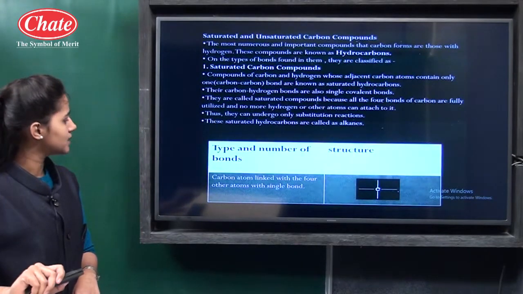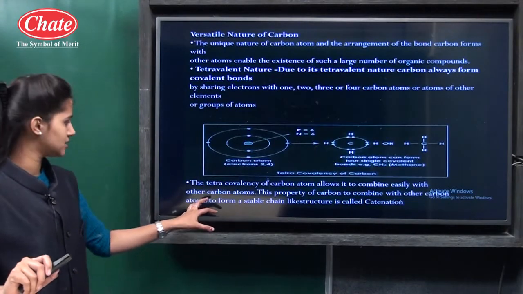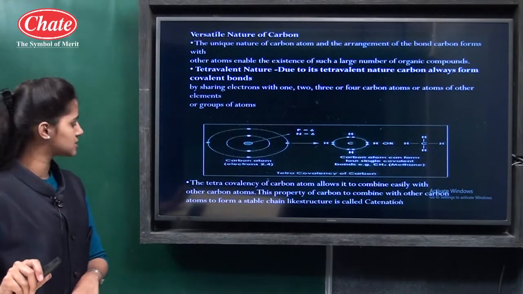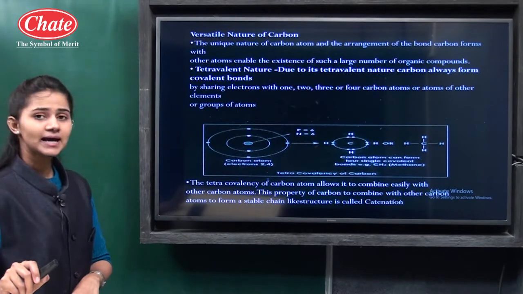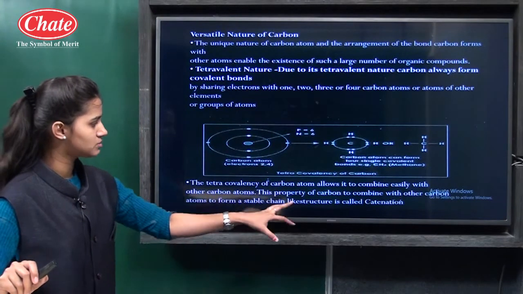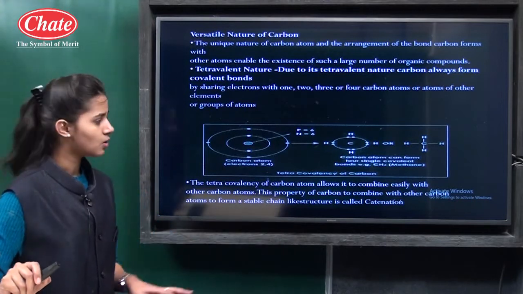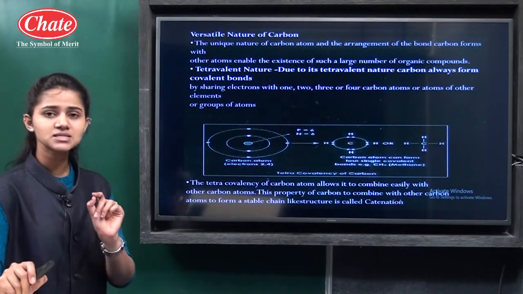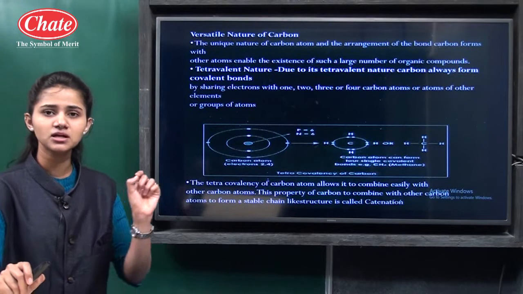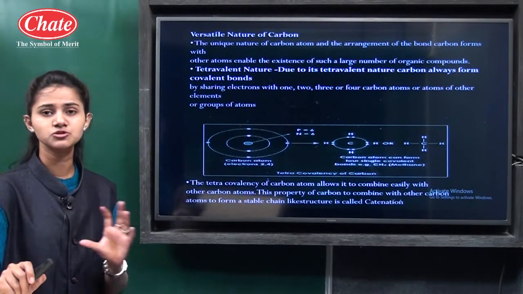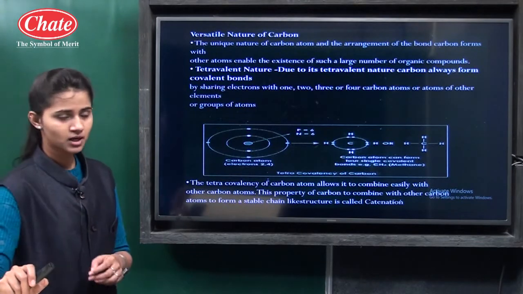Okay. Then see one property, catenation. That is, the tetravalency of the carbon atom allows it to combine easily with other carbon atoms, and this property of carbon to combine with other carbon atoms to form a stable chain-like structure is called catenation. Then a single carbon atom can be bonded with a number of carbon atoms to produce a straight chain of 30 carbons, 40 carbons, 100 carbons. Okay.